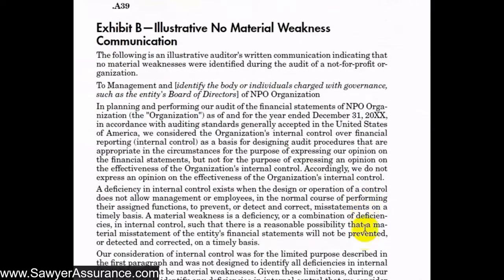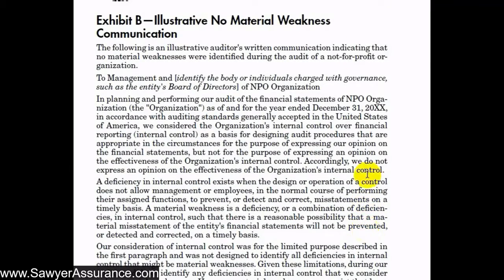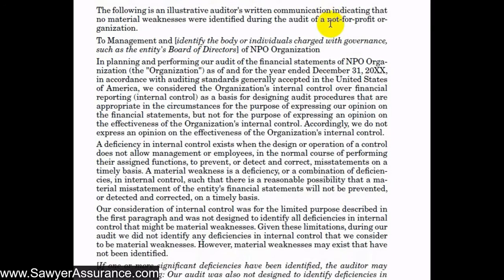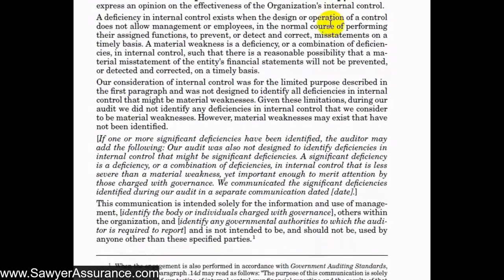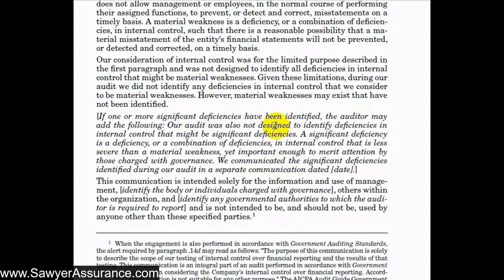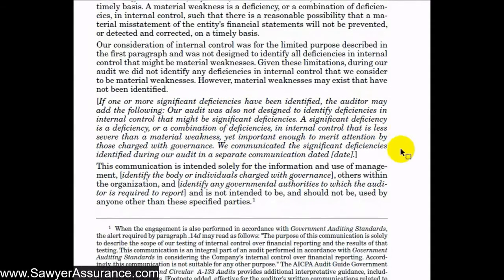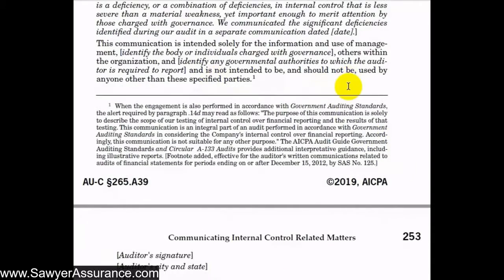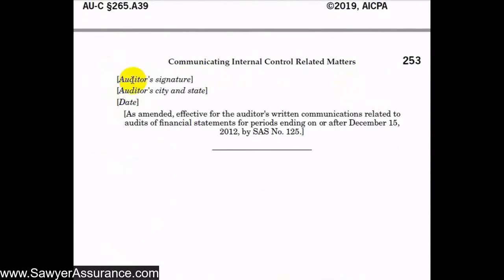And then we have Exhibit B here that's an illustration with no material weaknesses. That Exhibit A had some material weaknesses and significant deficiencies, but this one has no material weaknesses. And so it says here, the rest of it's the same, but we say that during our audit, we did not identify any deficiencies that would be material weaknesses. And if we had some significant deficiencies, we might include them here. Otherwise, that would be blank. And then it would restrict the report, just like the Exhibit A, and sign city and state and date.